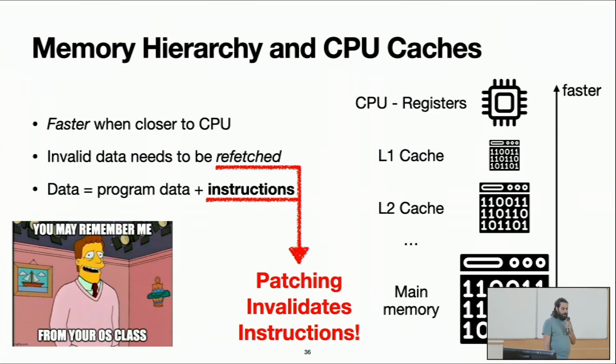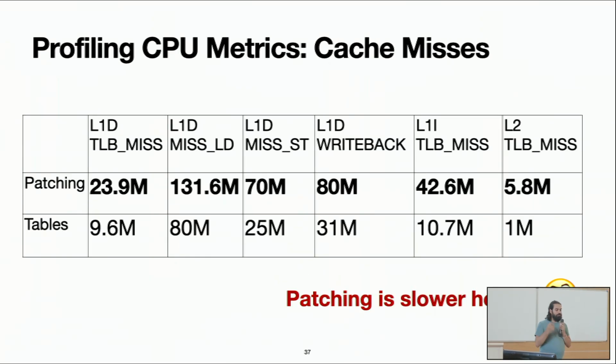So how can we see that? There are a lot of metrics we can take from the profiler. Here, for example, we have cache misses from the level 1 TLB, loads, stores, and the write back. This is when we are writing the cache and it needs to go back to the memory, and so on. And actually here the patching was slower. It took more reads, so more cache misses than the table approach. So this doesn't explain the overhead. Being slower, I don't care if it doesn't explain the problem. So we need to go a bit deeper.